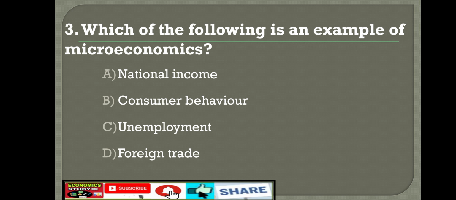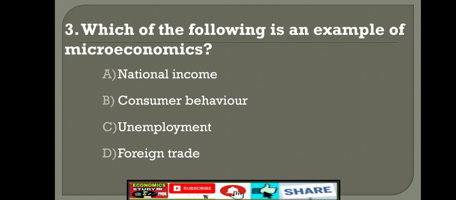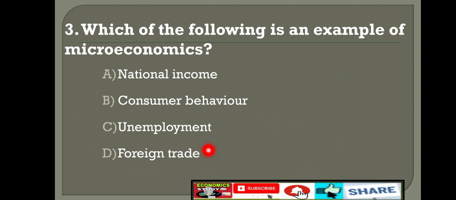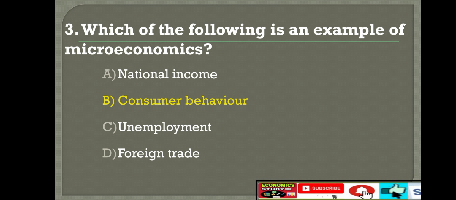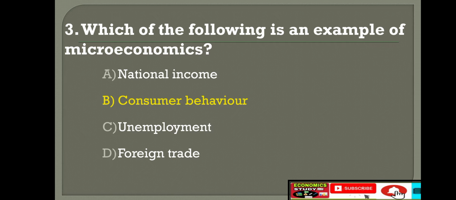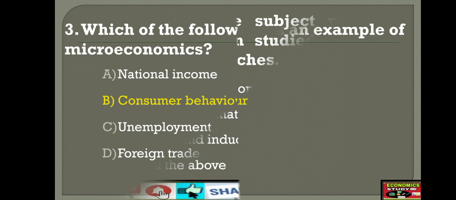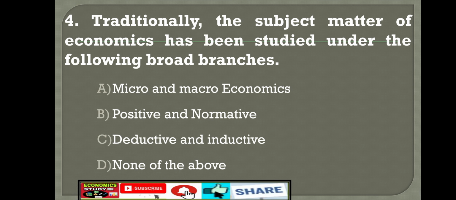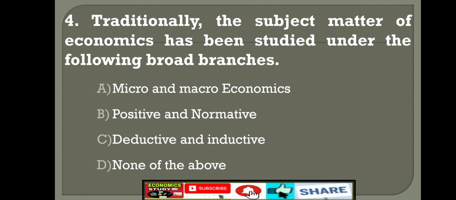Next question, third question. Which of the following is an example of microeconomics? Option A, national income. Option B, consumer behavior. Option C, unemployment. Option D, foreign trade. Right answer is option B, consumer behavior. Consumer behavior is the example of microeconomics.